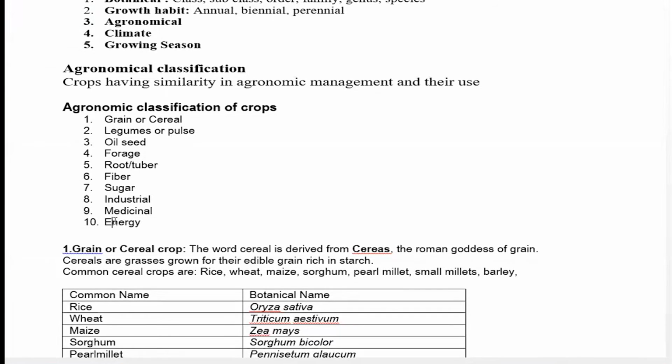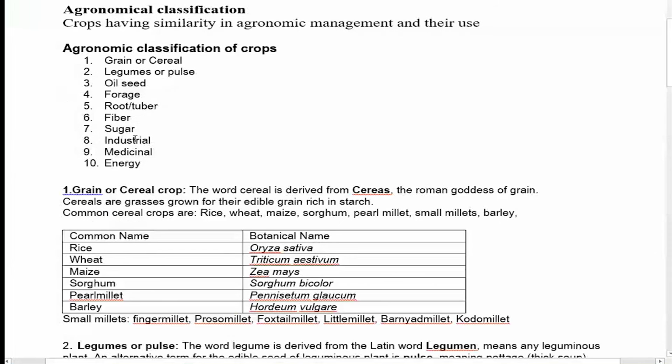Okay, so thank you. Now let's come to the subject, crop classification. These are the classifications. Earlier, at a very primitive stage, there was a classification, but we were confined only to grain, cereal, legumes, oil seeds, maybe root and tuber, fiber crops and sugar crops. There was no focus on industrial, medicinal, and energy crops. With time changes, there was a need, and then those crops were included, and I wanted to bring them under that umbrella.